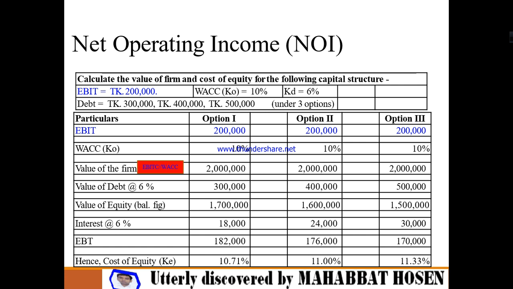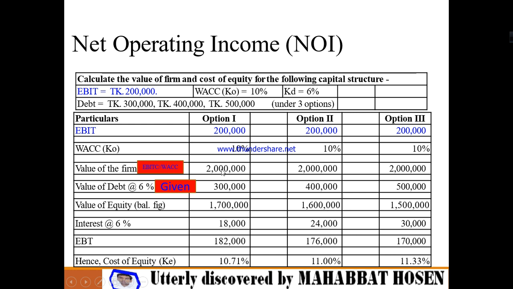Now you have to calculate the interest on debentures. Debenture debt amount is 3 lakh, and the rate given is 6%. So it is 3 lakh for the first option, 4 lakh for the second option, and 5 lakh for the third option. Okay, value of equity. How do you calculate the value of equity? Just as these are given, the value of equity is 17 lakh, 16 lakh, and 15 lakh.